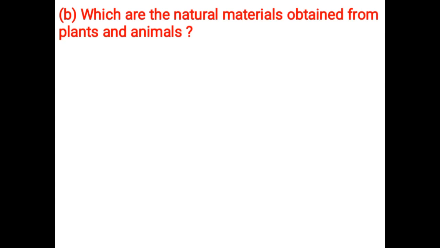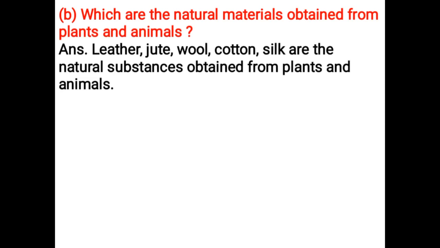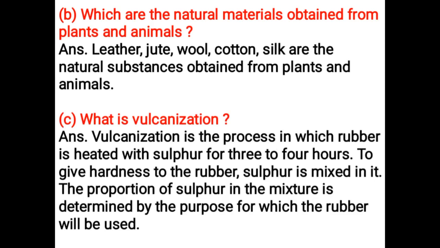Which are the natural materials obtained from plants and animals? Leather, jute, wool, cotton, silk are the natural substances obtained from plants and animals. What is vulcanization? Vulcanization is the process in which rubber is heated with sulfur for 3 to 4 hours. To give hardness to the rubber, sulfur is mixed in it. The proportion of sulfur in the mixture is determined by the purpose for which the rubber will be used.